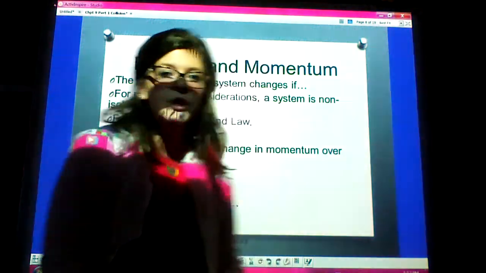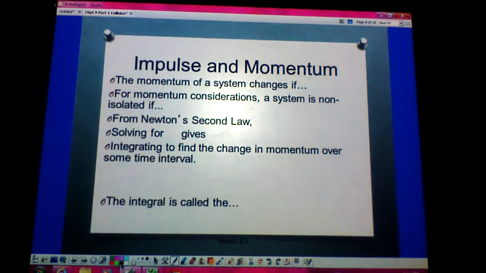Hey guys, we're going to continue on with impulse and momentum. I think we left off with the Archer question, which was at slide number 8. So this is starting on slide 9. Actually, your slides are different than mine, so never mind. Just find the one that says impulse and momentum.